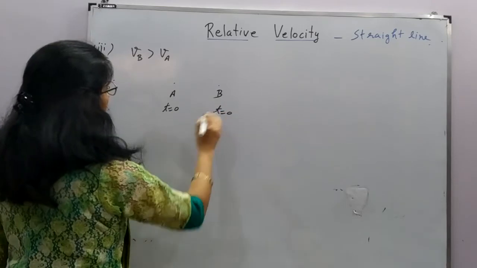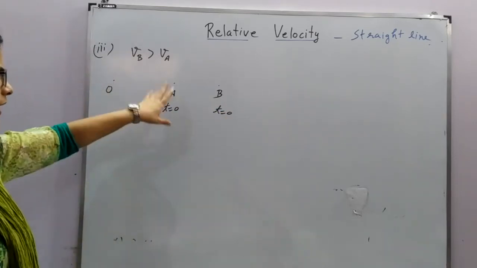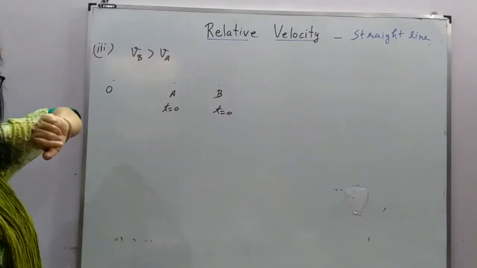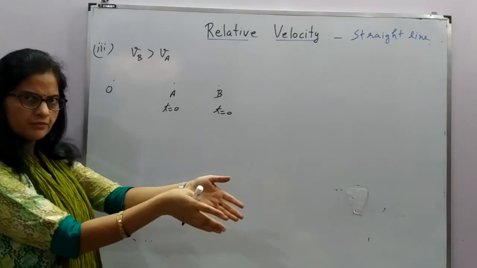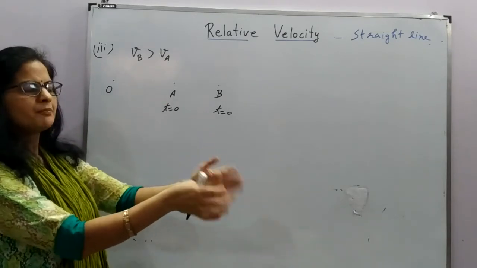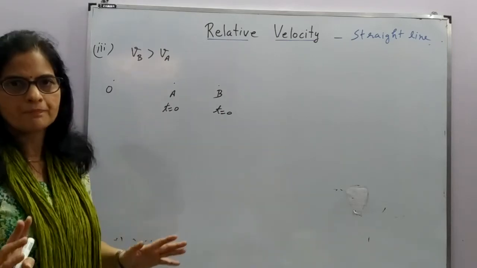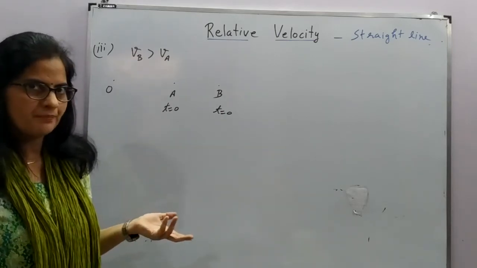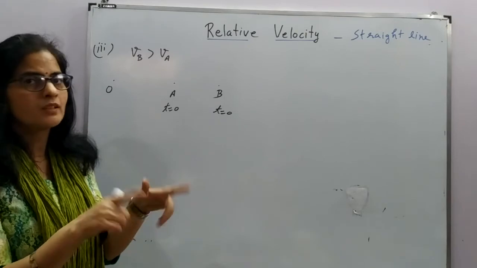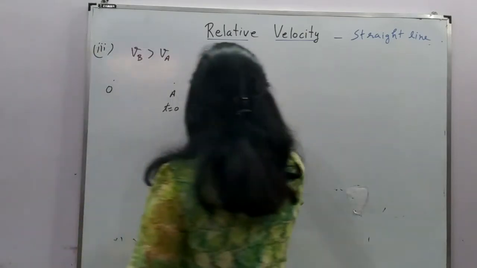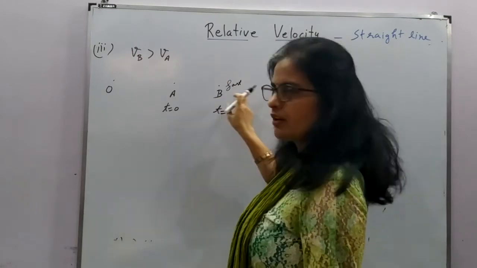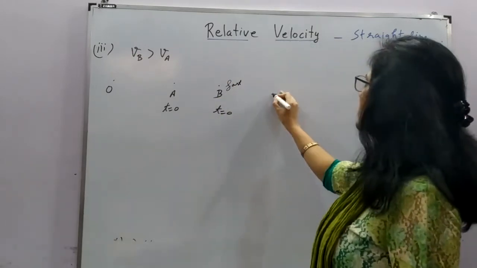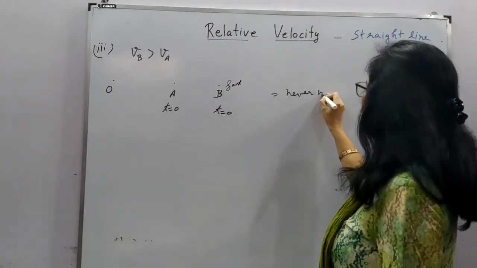So at the initial point B is already ahead of A. So VB is greater. If I am backward, someone is in front of me and that person is running faster than me, will I be able to catch it? Will I be able to meet that? No. So when B is already running fast and already forward, they will never meet.